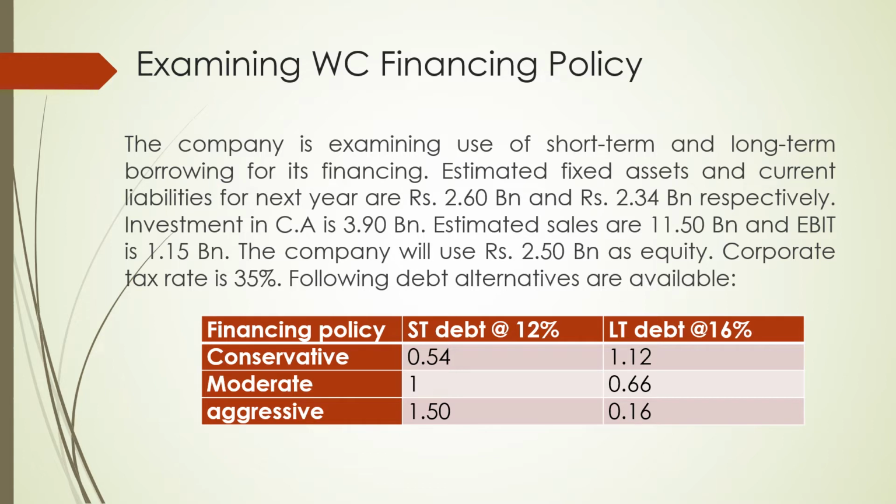In the moderate policy, we are going to have the matching principle: say 1 billion from the short-term debt and 0.66 from the long-term debt. In the aggressive policy, we are going to have 1.50 from the short-term debt and 0.16 from the long-term debt. So let's solve this case.